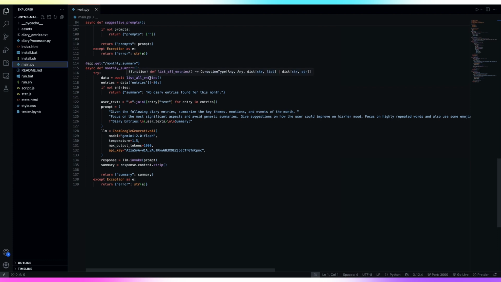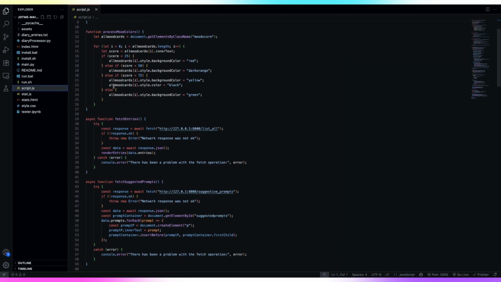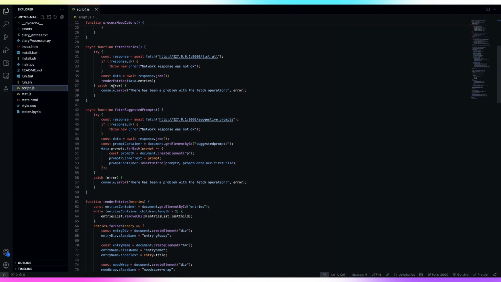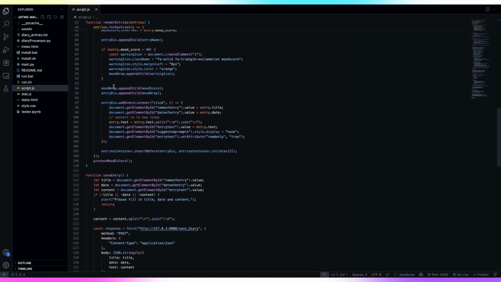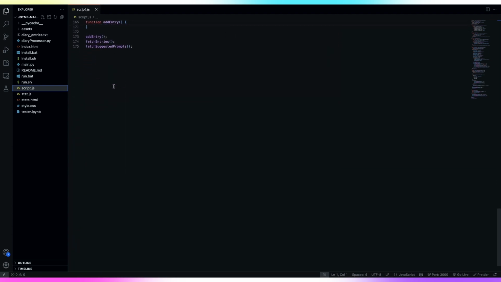Next up, let's look at the front-end code instead. So here is the JavaScript file we use to link. We basically use a very basic fetch from JavaScript that is already built in Vanilla.js to fetch the data from our backend.